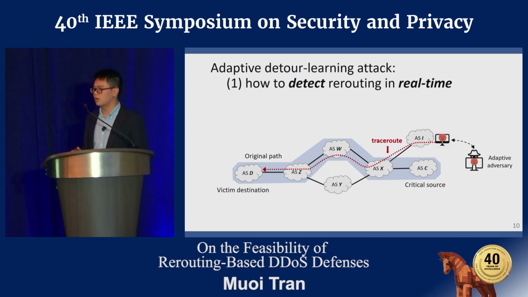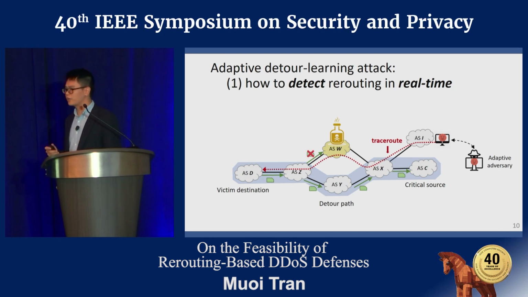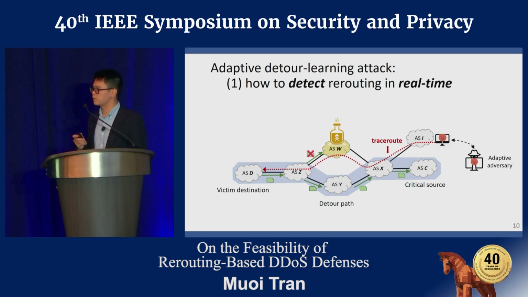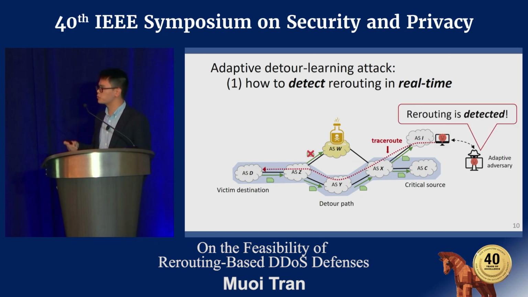When the victim destination sends out the BGP poisoning message and reroutes its critical flow into the detour path, there is an important observation: some ASes that are not on the detour path, like AS1 in this example, will also receive the BGP poisoning message. And hence, AS1 will also change the traffic path towards the victim destination to the detour path, which allows the adversary to see the sudden change in the route measurement and detect the rerouting in real time. As you can see from this example, detecting rerouting seems to be easy.